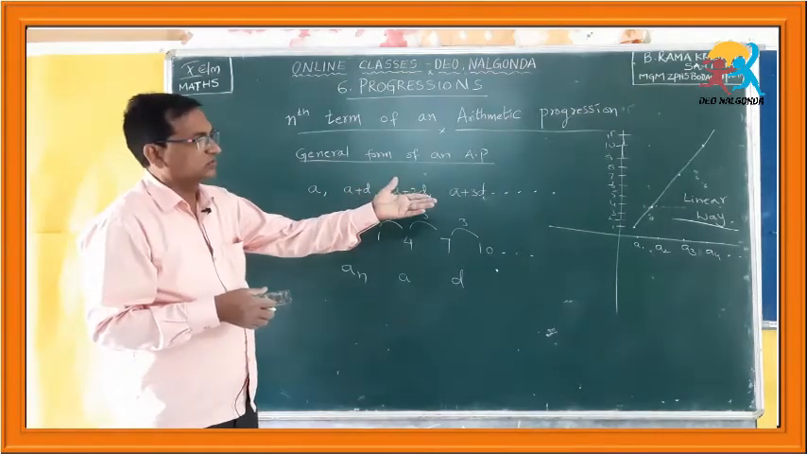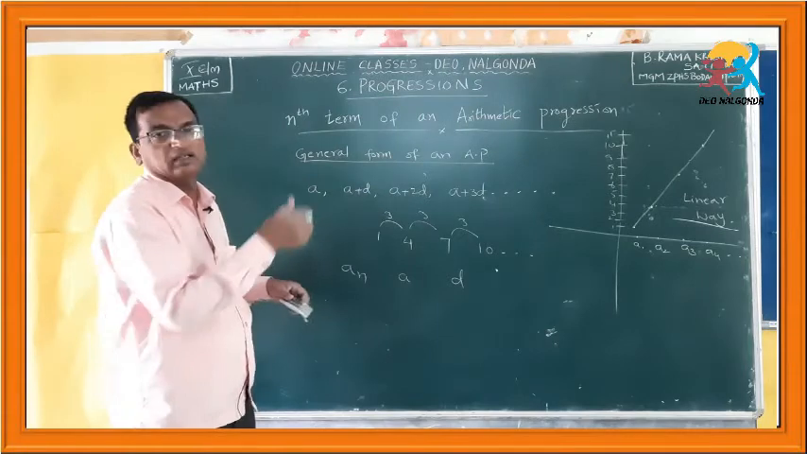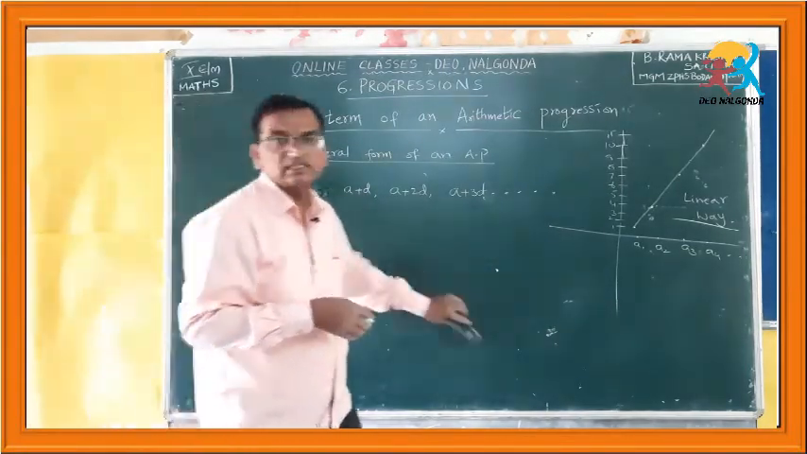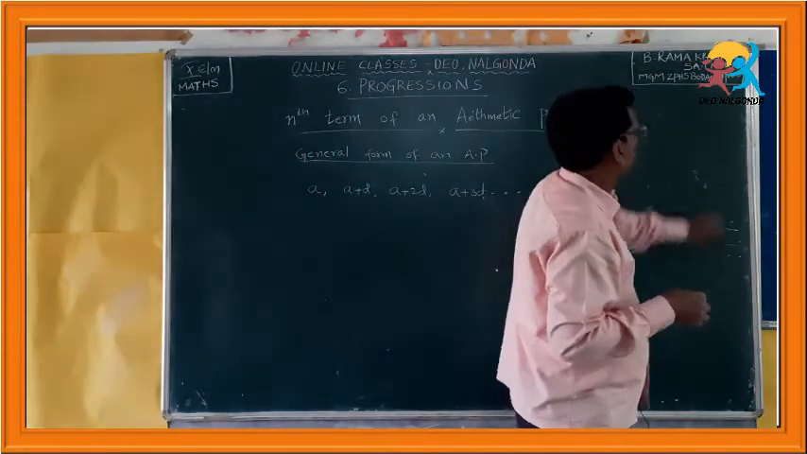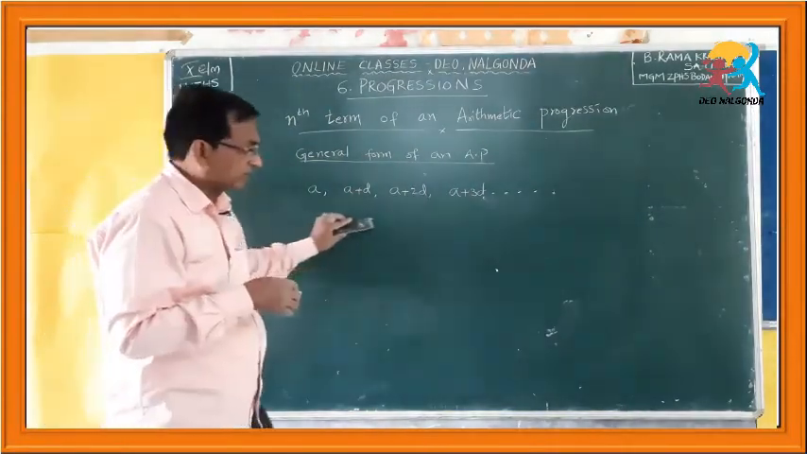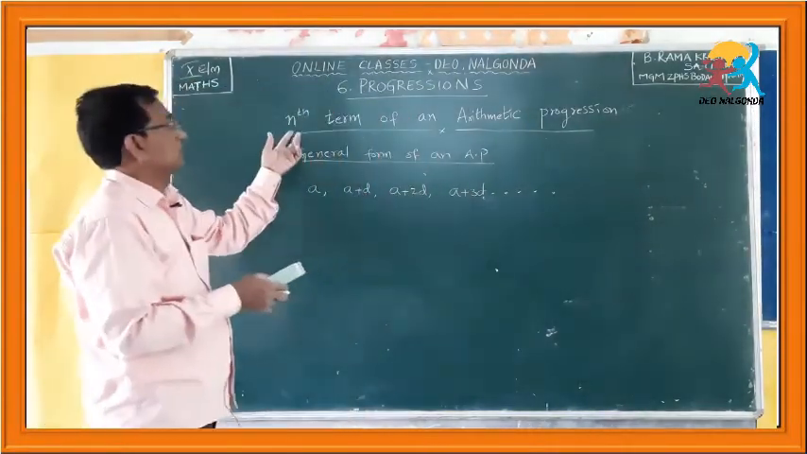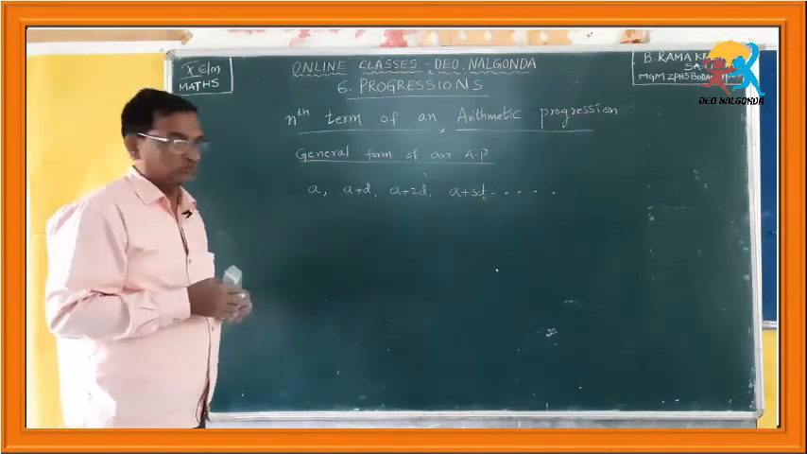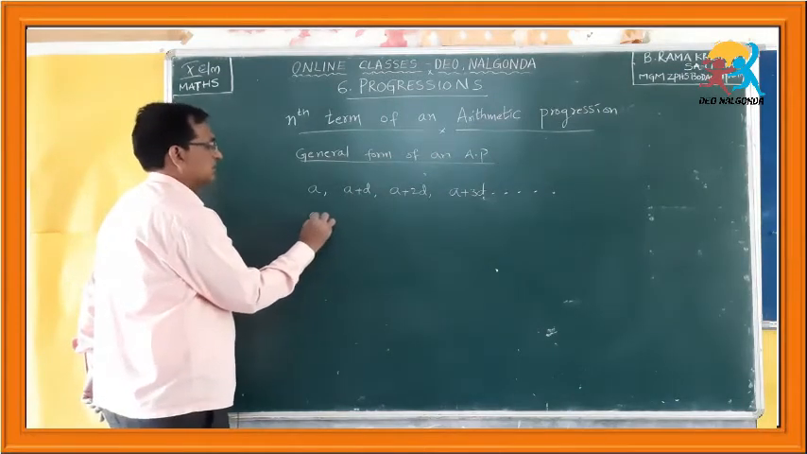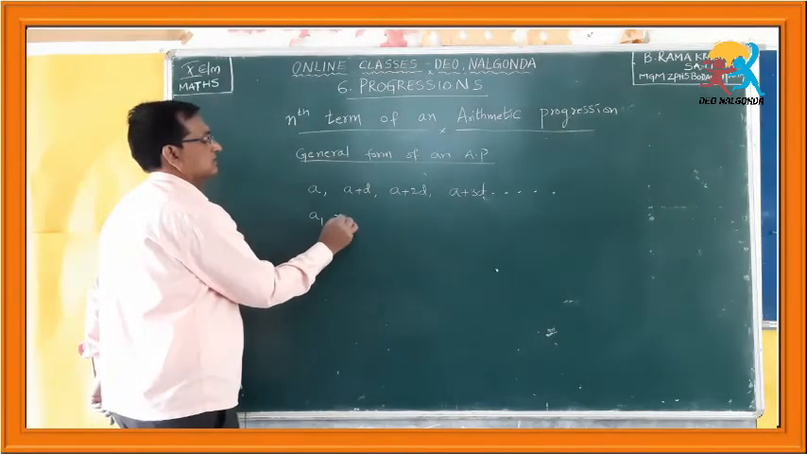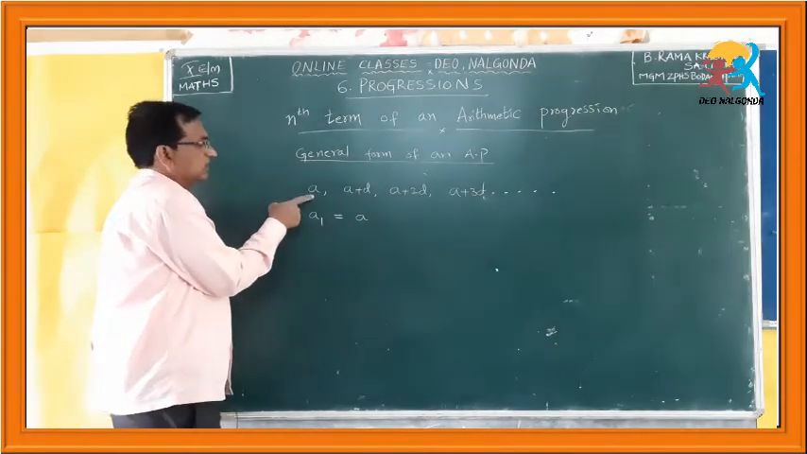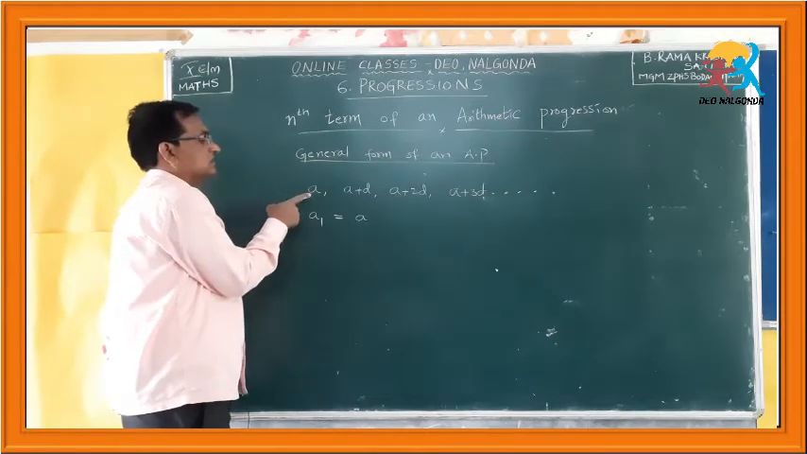If you plot those values, what are you getting? You are getting a straight line. That means you have to understand that an arithmetic progression progresses linearly. Okay. After understanding this concept, now let us try to find out the nth term of any arithmetic progression. How to find the nth term? Now, I am writing here, you please observe. a1 is equal to what? a. a1 means a sub 1 means the first term in the arithmetic progression is a.